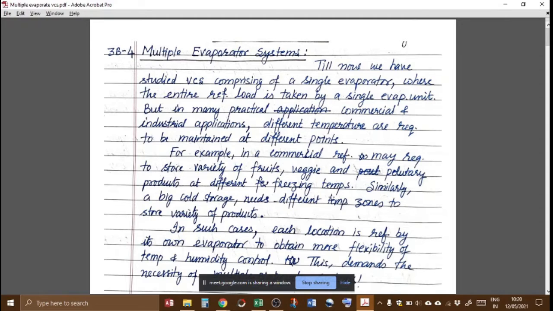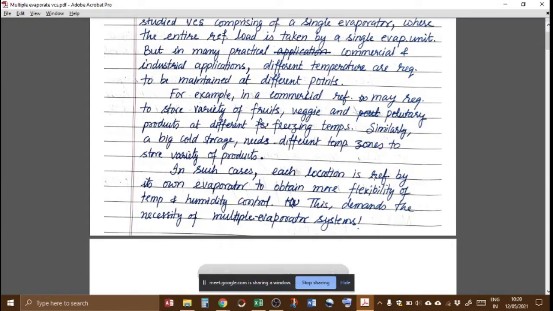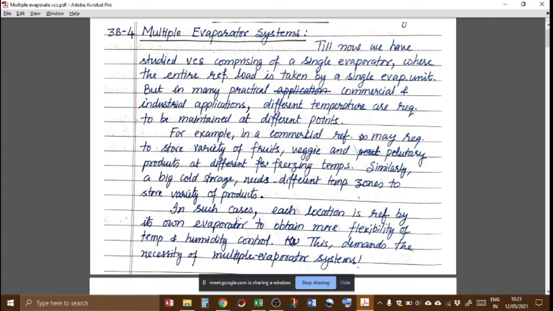So this thing is not possible by using a single evaporator coil. Now, in such cases, each location is refrigerated by its own evaporator to obtain more flexibility of temperature and humidity control. Now, this demands the necessity of a multiple evaporator system. So, this is the basic requirement of a multiple evaporator system.